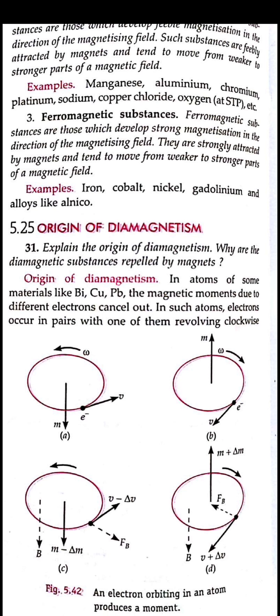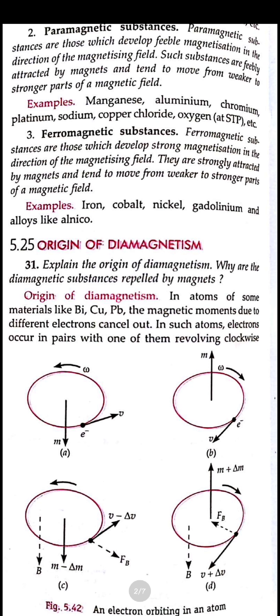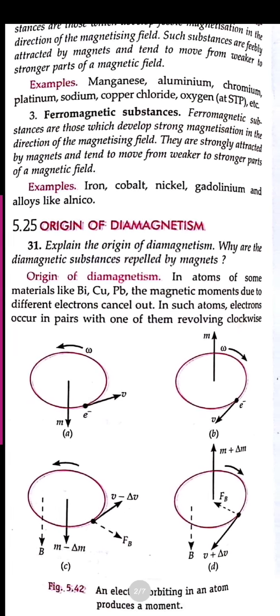So what will this do? They have two electrons in a pair, right? One has one spin, clockwise, and the other has a different spin, anti-clockwise. So one will try to move in one direction, the other in the anti-clockwise direction. So the magnetic moments of both will try to balance each other. One magnetic moment will be increasing and the other will be decreasing. The magnetic moment, sorry, I said mass earlier, it is magnetic moment m. So the magnetic moment of the former electron, that is the first one, will be increasing.